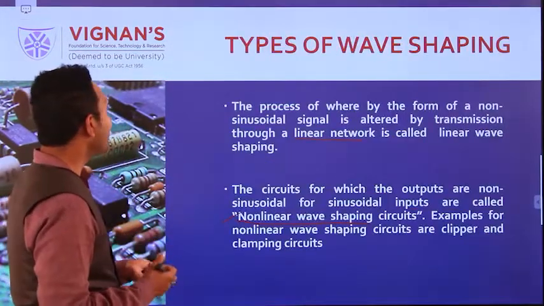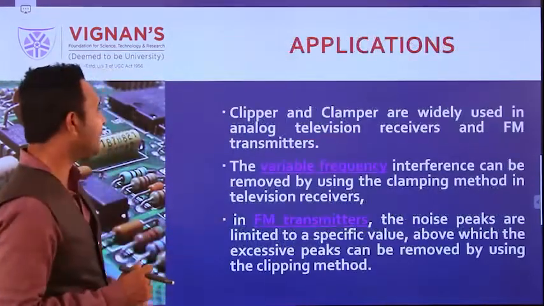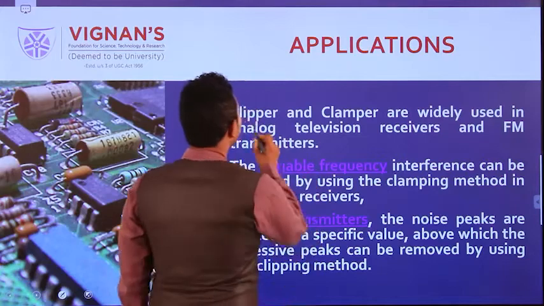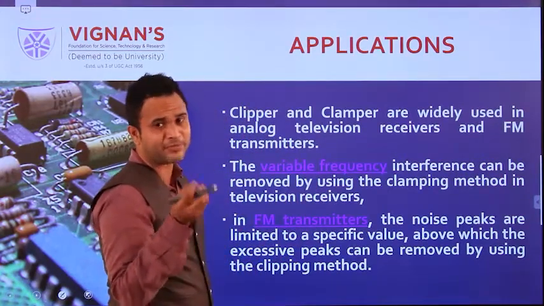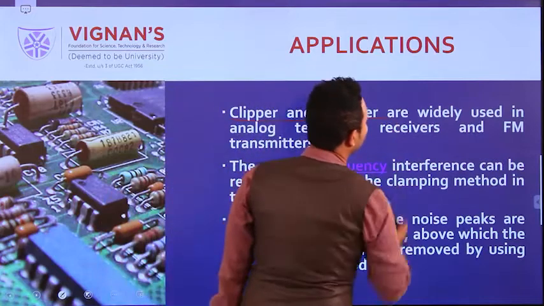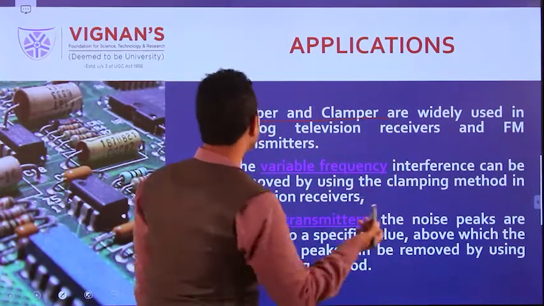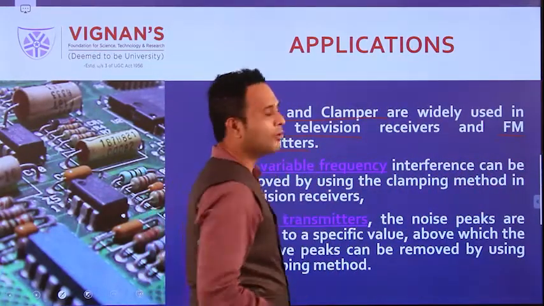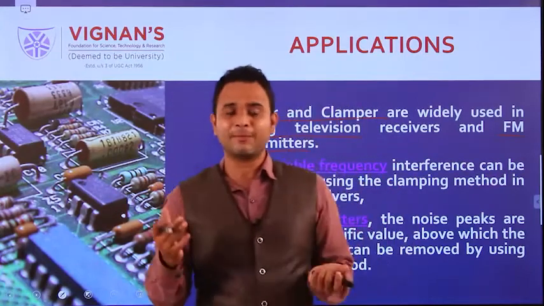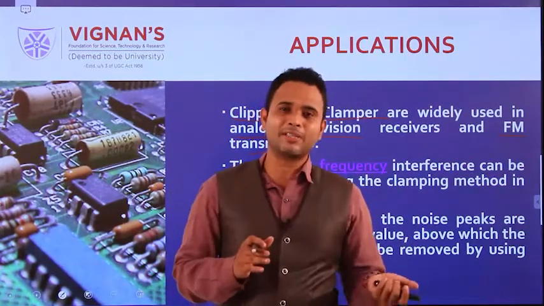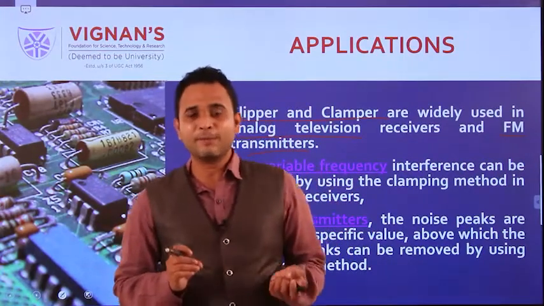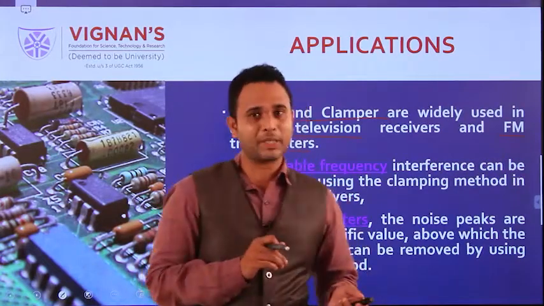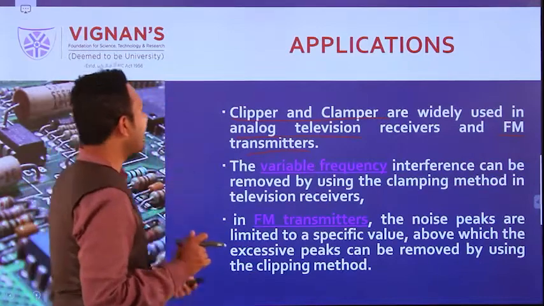Coming to the applications of wave shaping circuits. The main wave shapers are the clippers and clampers, which are widely used in FM or analog television transmitters. As I already told you, if some noise signal is there, we cut down that noise signal with the help of clippers. If we have to restore the frequency, we can restore it along with the clampers. This is the first application of wave shaping circuits.